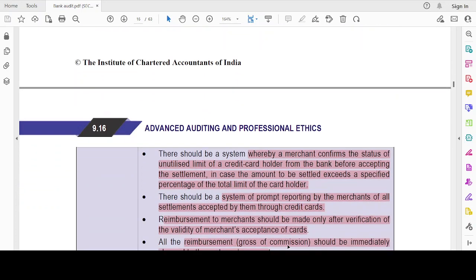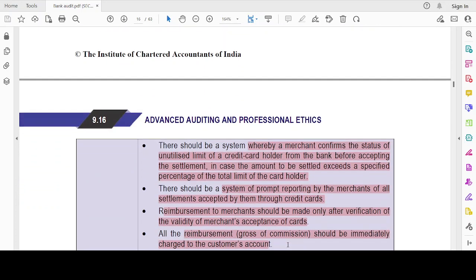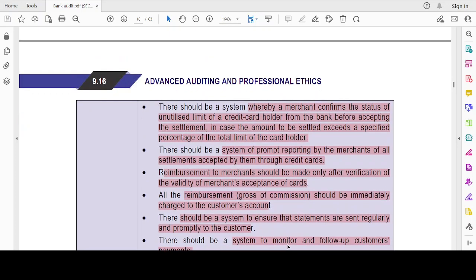And there should be a merchant who can say that this is the particular limit, that has to be properly there. All transactions should be covered, because say for example, if there is some lag, okay, and my limit is only 1 lakh, I'm making 3 different transactions which is exceeding 1 lakh, okay, then if there is no proper control, I will be overspending, right? And prompt reporting should be there.